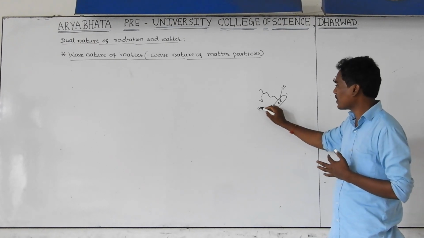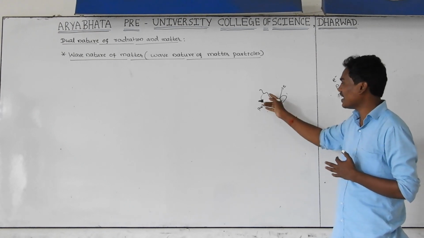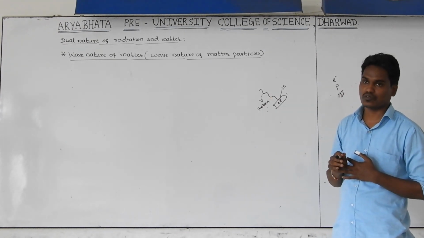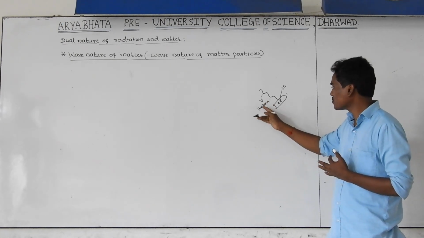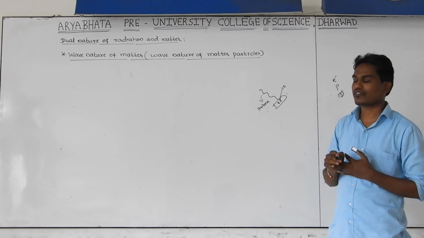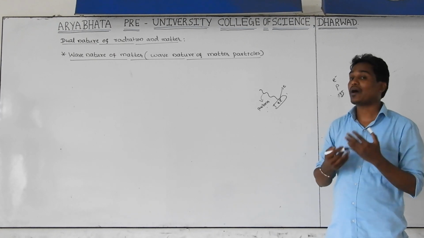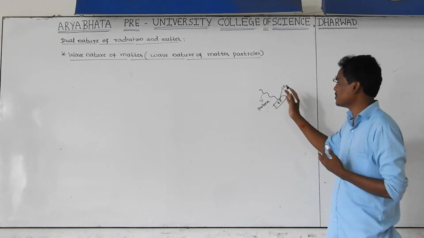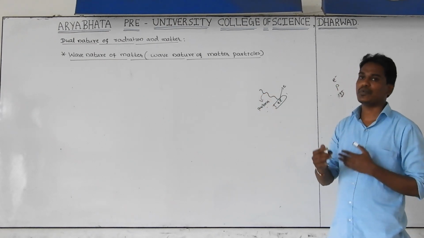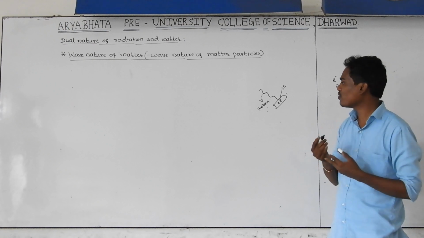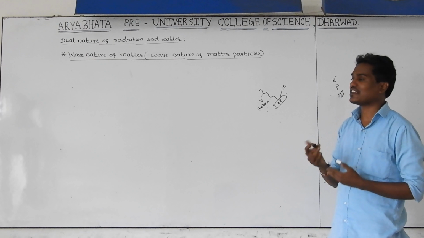Those particles are called photons. According to Einstein, the light is also made up of smallest particles, called photons. Because of these particles, we are emitting the particle from the metal surface. That's why light also behaves like a particle in nature. This is the explanation given by Einstein: the photon or the radiation behaves like a wave, and it also behaves like a particle.